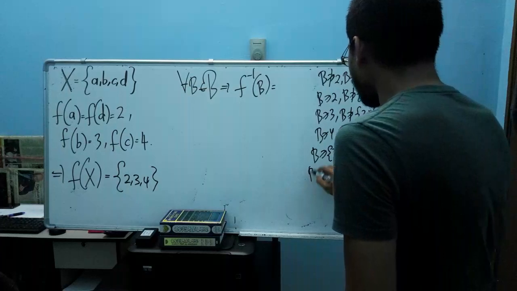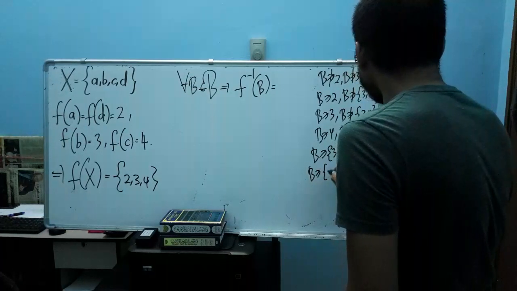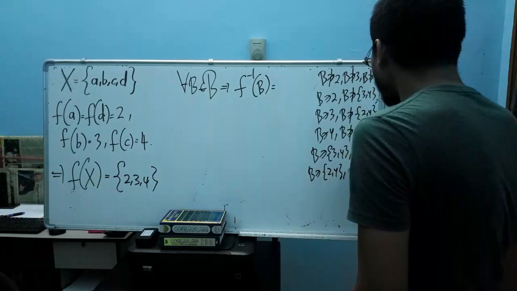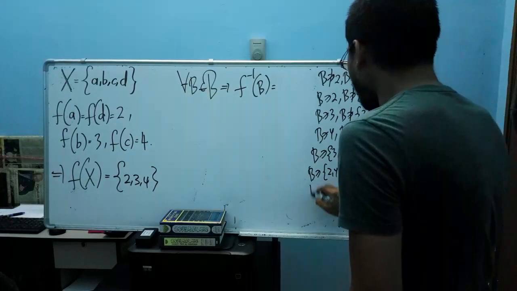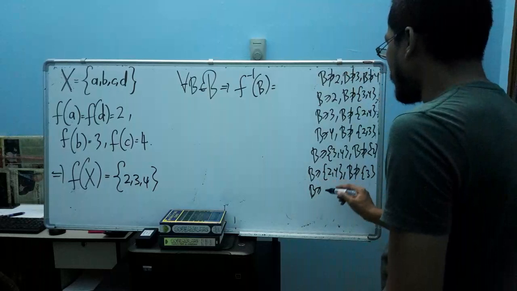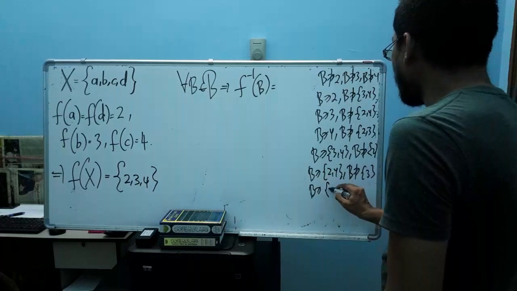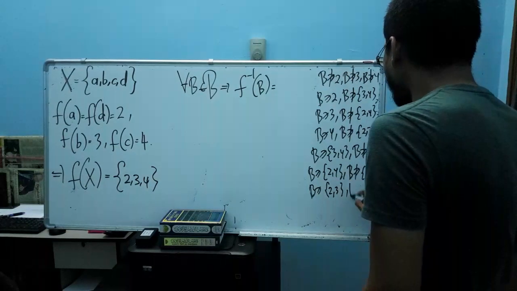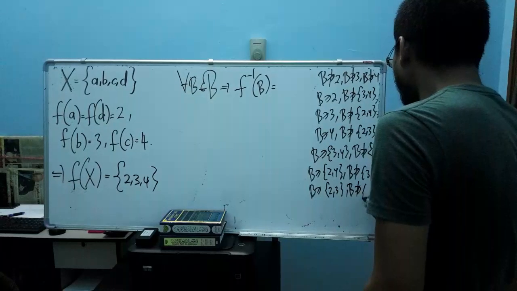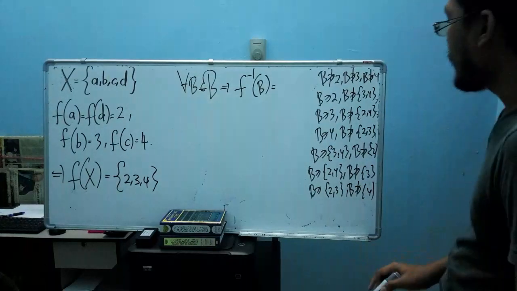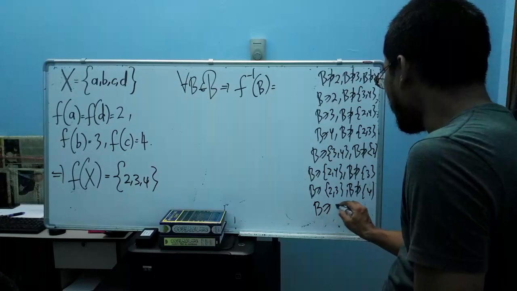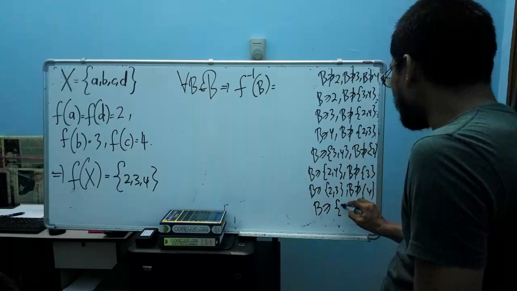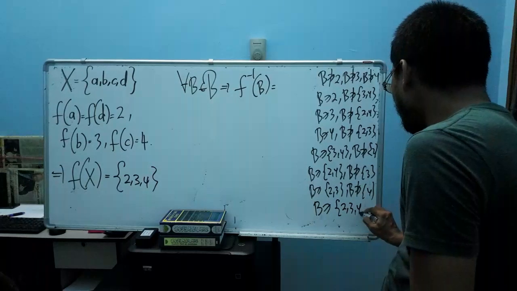And then I will consider the type of Borel set that contains 2 and 4, but B here doesn't contain 3. Then I will consider another type of Borel set that contains 2 and 3, but B here doesn't contain 4. And the last one, I will consider the type of Borel set that contains all of these values, 2, 3, and 4.